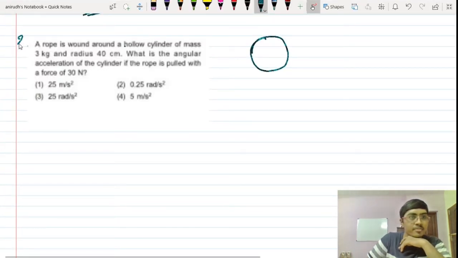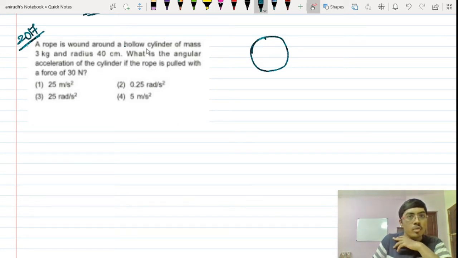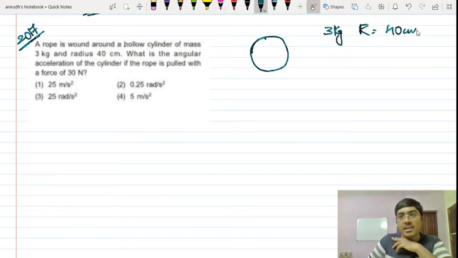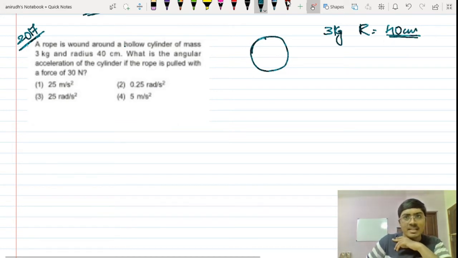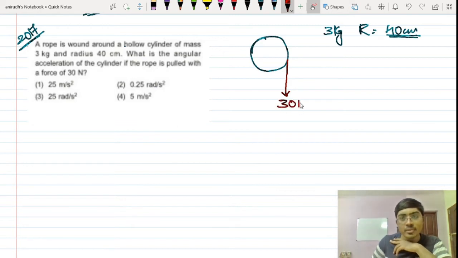This is the next question from 2017 itself. It says that a rope is wound around a hollow cylinder of mass 3 kg and radius 40 centimeter. We have to convert it into meters while doing the calculation. Let us suppose that we are winding a rope like this. What is the angular acceleration if the rope is pulled with a force of 30 Newton? So 30 Newton is the force by which it is being pulled downwards.